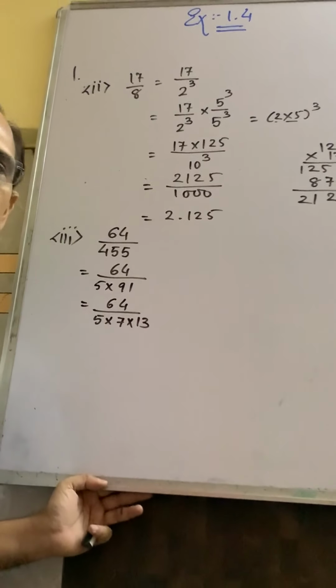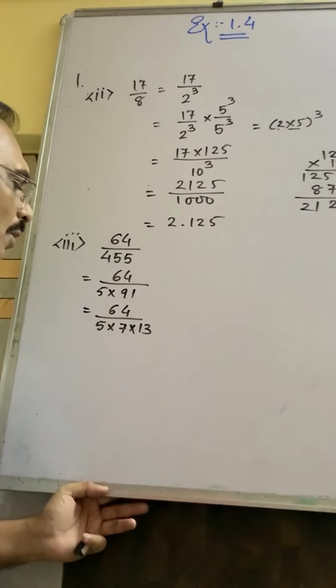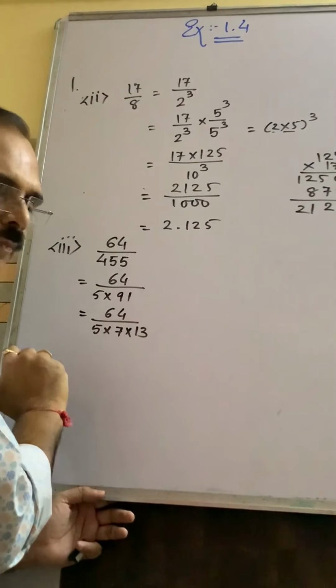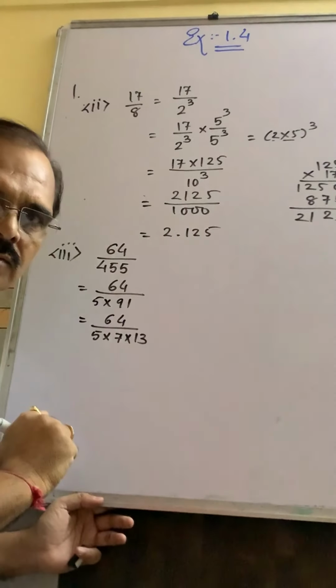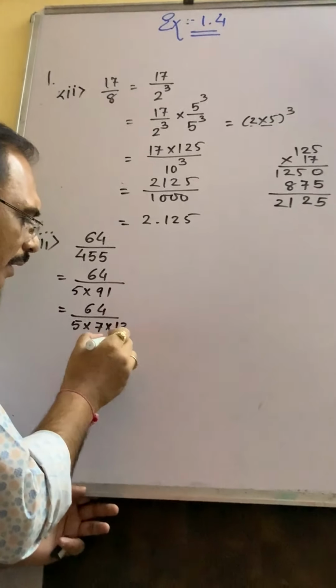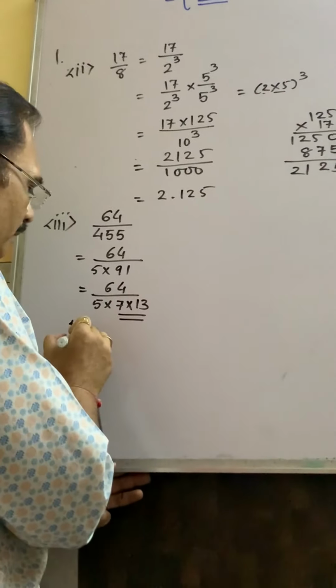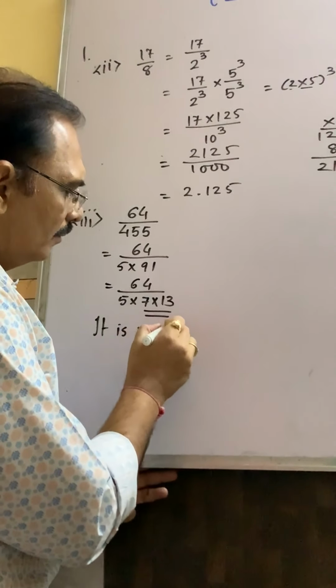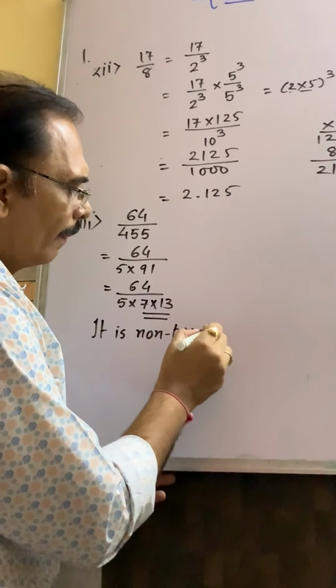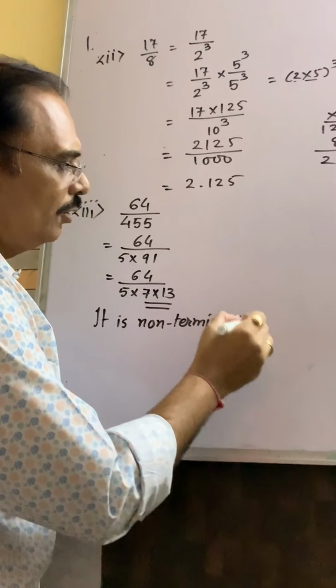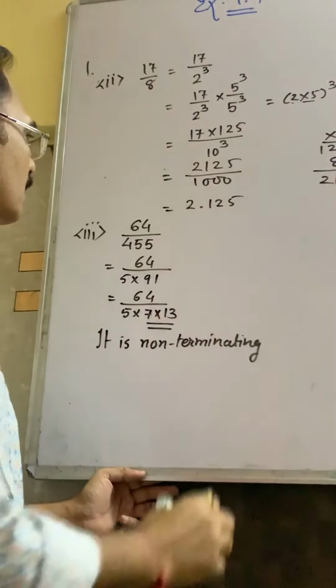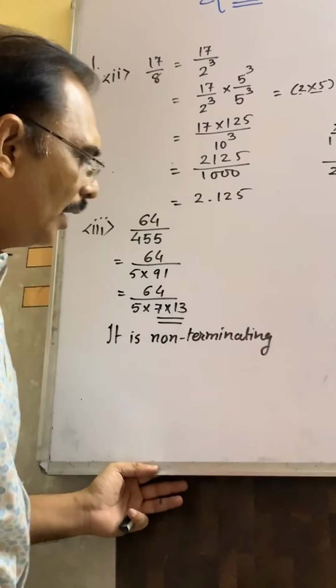Now see, in the denominator there is no 2, not only 5. 5 is there, but with 7 and 13. So it is non-terminating. You cannot convert into decimal expansion.